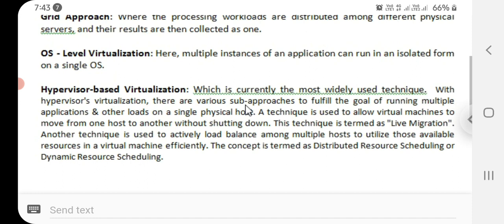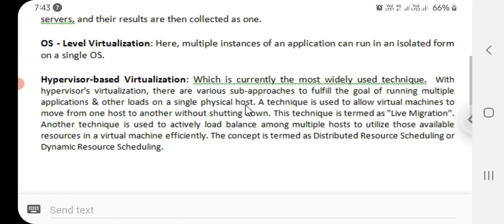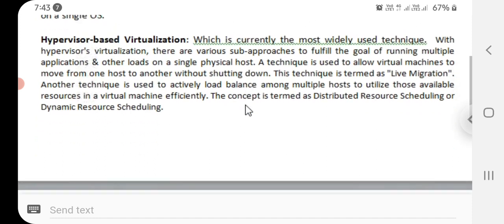Another technique is used to actively load balance among multiple hosts to utilize the available resources in a virtual machine efficiently. The concept is termed distributed resource scheduling or dynamic resource scheduling.